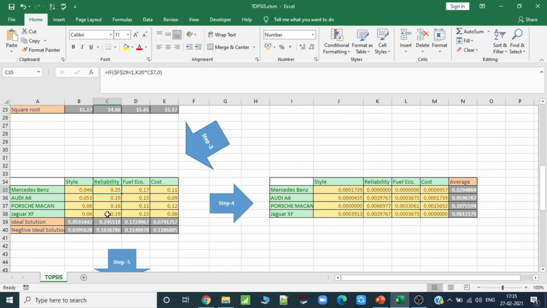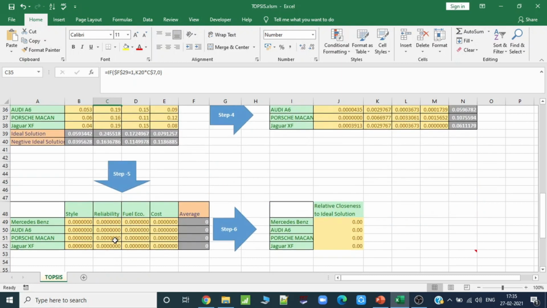Again, reliability now with this ideal solution. We will do the difference of 0.25 minus 0.245 to the power 2, which, if we do it with more precision, is 0.2455, which is same actually. So it is 0. Then 0.19 minus 0.24 whole square is 0.002976. Like this, we will take the values for this matrix for the ideal solution.